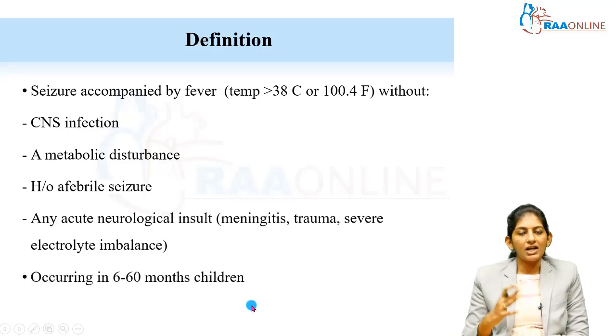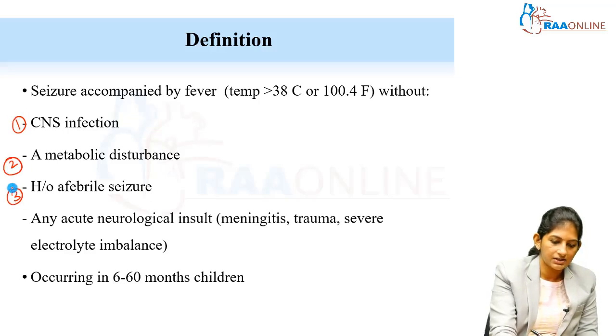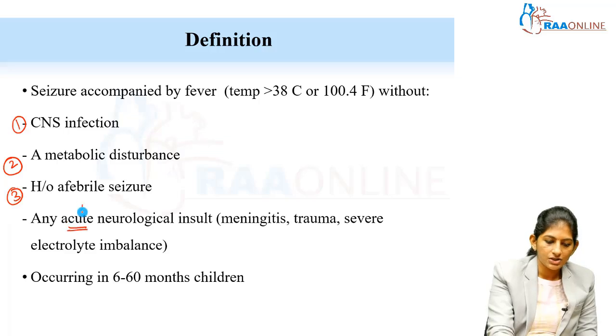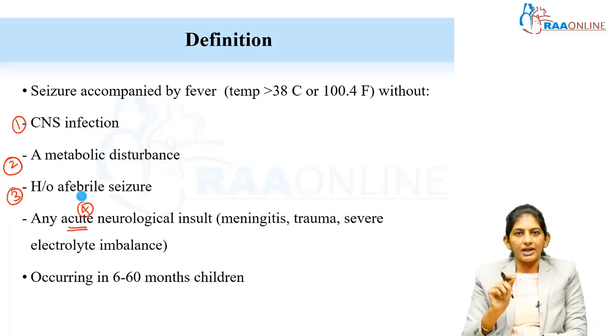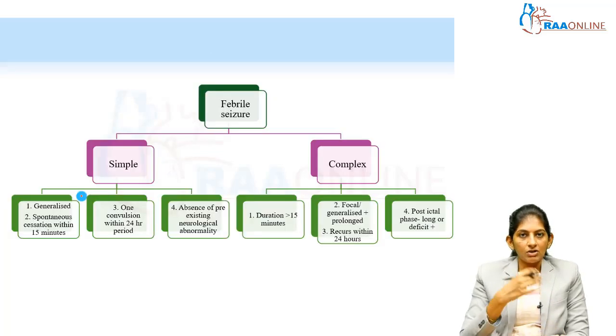Further, we will talk about classification and all. For now, a seizure with fever occurring in the absence of a CNS infection, in the absence of a metabolic disturbance, in the absence of a previous afebrile seizure, and any acute neurological insult like a trauma, in a child of 6 to 60 months. So these 4 points you have to remember. Now coming to the classification. Febrile seizure can be further classified as, you all know, simple and complex febrile seizures.